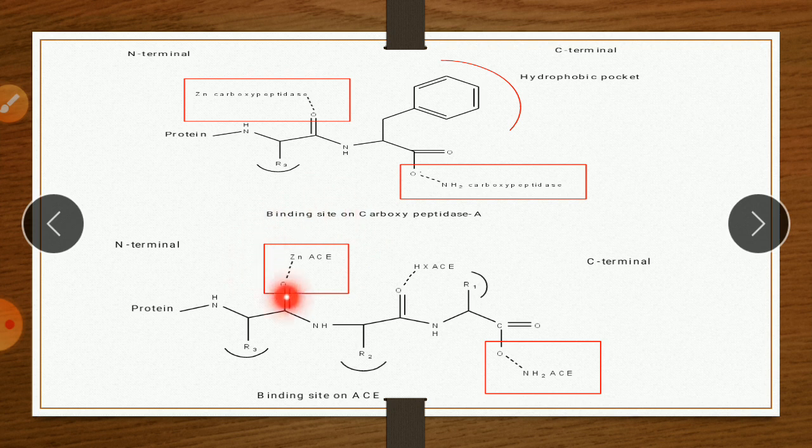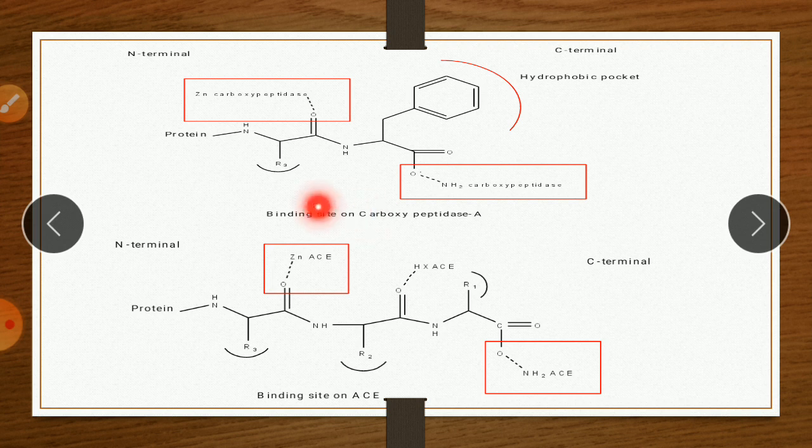But here the point is noted that this binding site is 2 amino acids away from this terminal carboxylate group. So the zinc of ACE does not bind to the first peptide bond, but it binds with the second peptide bond, because as we have seen, angiotensin I is a decapeptide. It is converted into angiotensin II, which is an octapeptide. So there are 2 amino acids less.